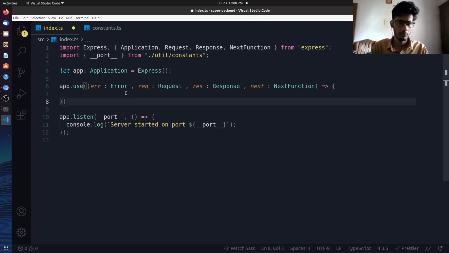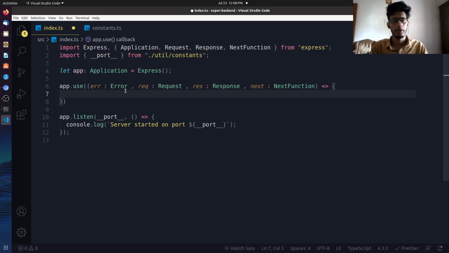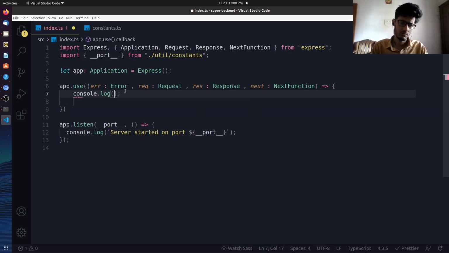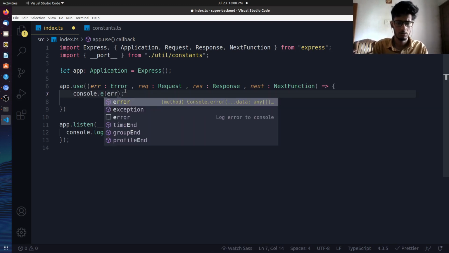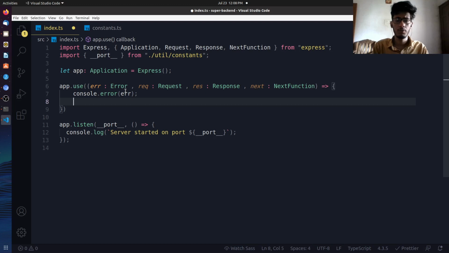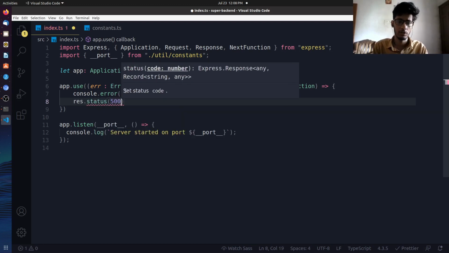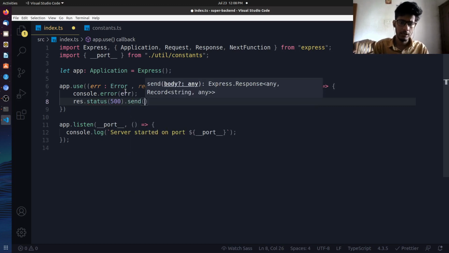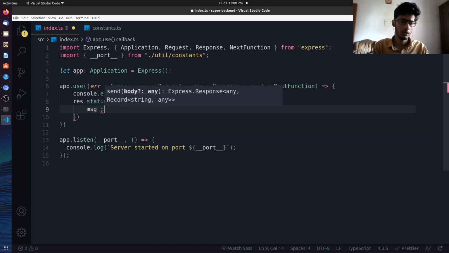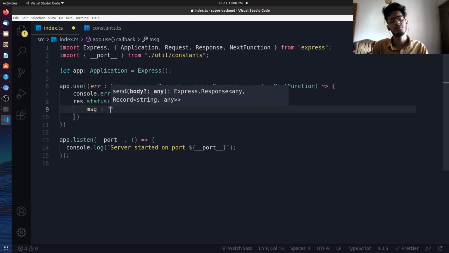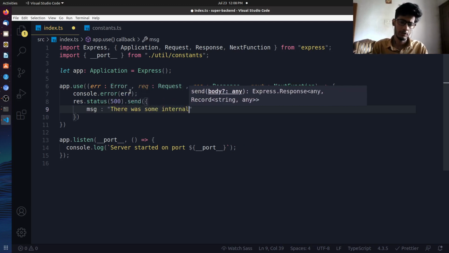Okay, yeah. So I think that's visible, right? So the next thing we'll be doing is, first of all, logging the error. Whatever the error is, that's an error. Why am I writing the log? Right. So the next thing we'll be doing is sending a response with the status code 500, which is internal server error. The message is: there was some internal server error, right?